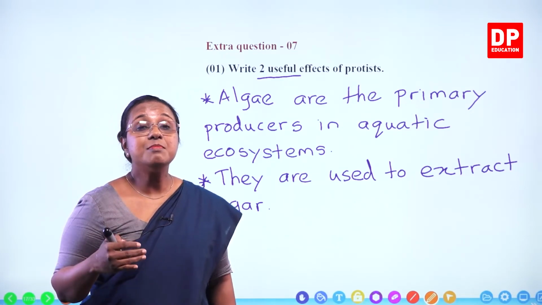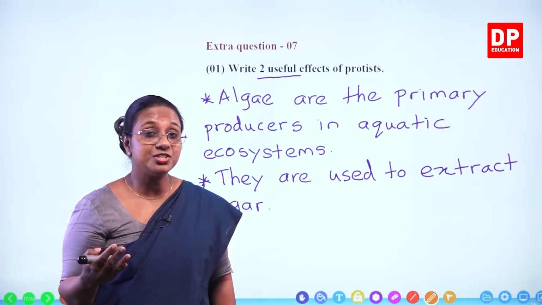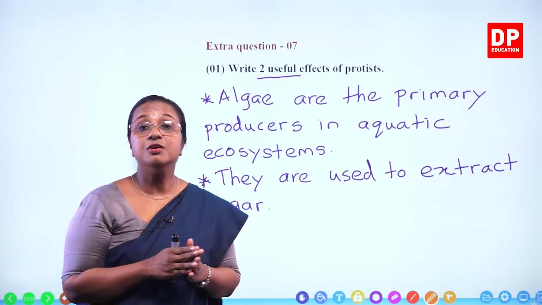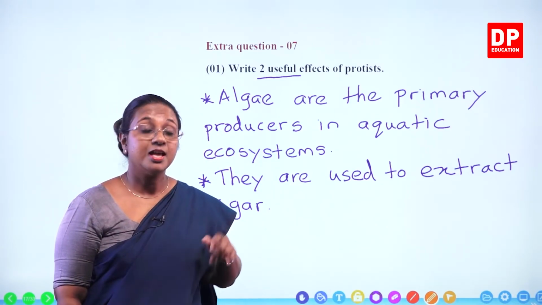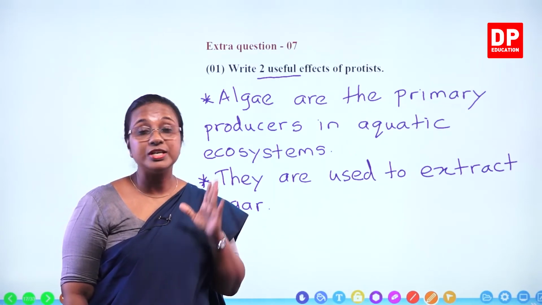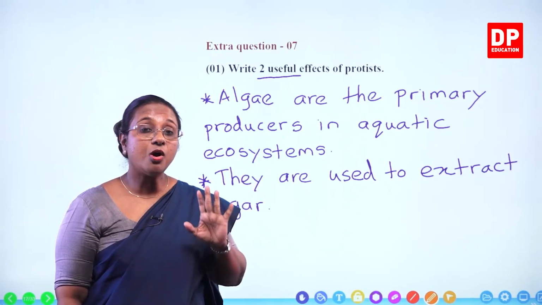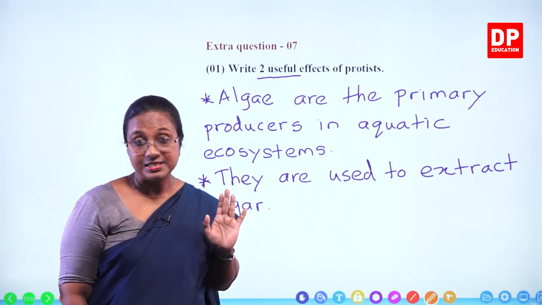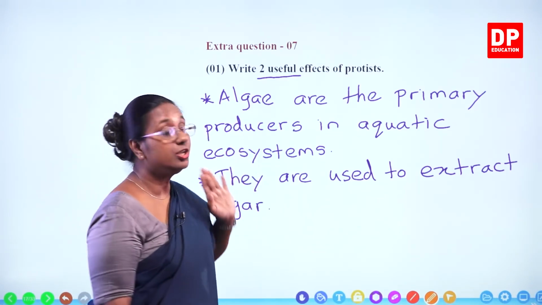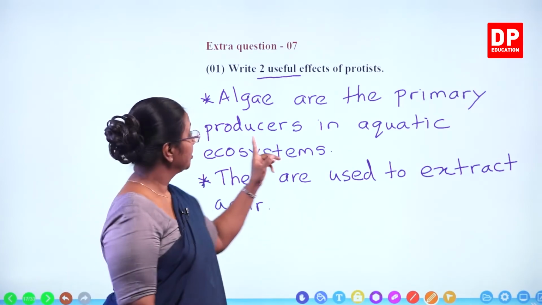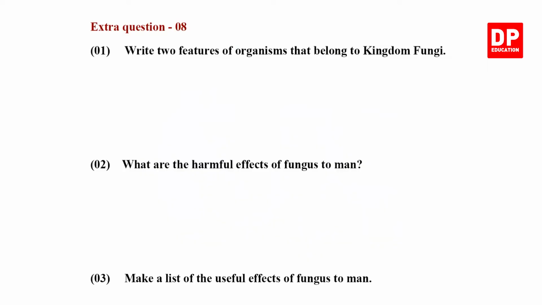Lichens are a symbiotic or mutualistic relationship between algae and fungus. So those are useful effects of protists. But we all know, students, protozoans are not useful to us. They are all heterotrophs. They are pathogenic. So they are not useful to us, or they don't have any useful effects. So with that, I will move on to the next question.